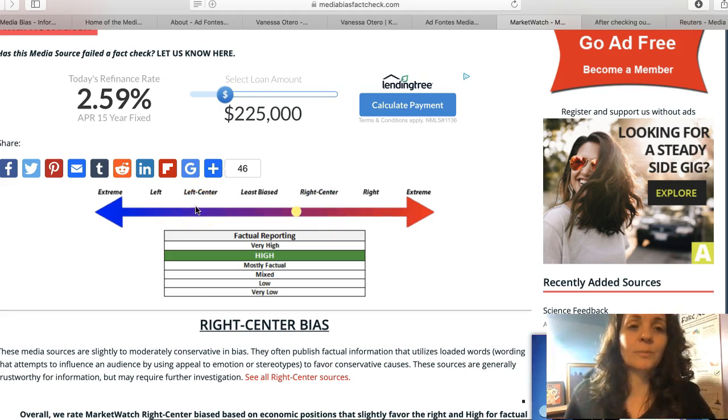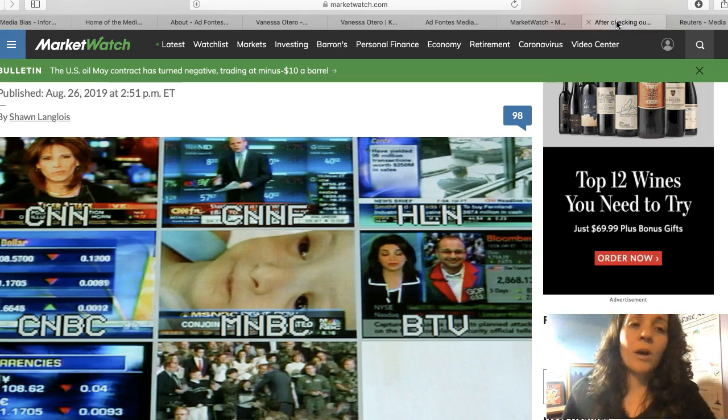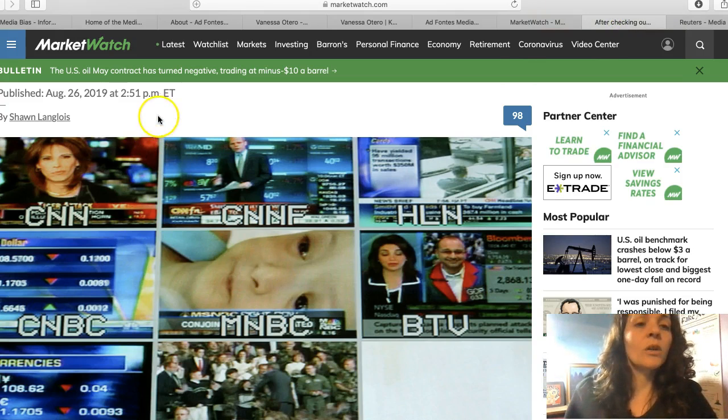So this one has good factual reporting, but it is a little bit biased, but still within that range of what we find acceptable. You can do the same thing that I'm doing here with the chart. You can look this up for this site as well, because there are other researchers. These are all researchers doing this. So if we look at the MarketWatch article, we want to look for a couple of things.